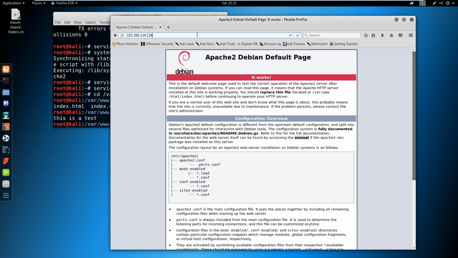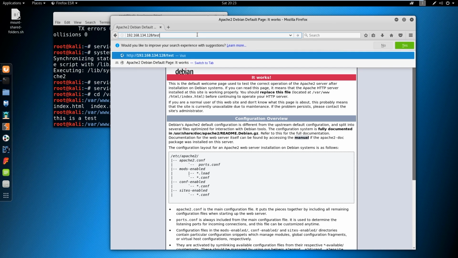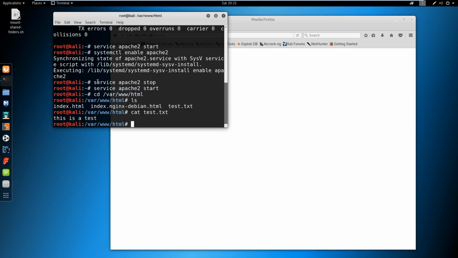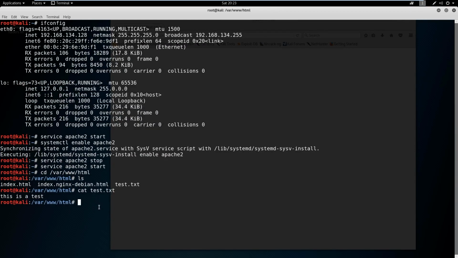So if you come in here and you say test.txt, you can see that this is a test. So when you're going to store any of your exploits or files on your web server, this is the location of where you're going to store it. Later on, we'll talk about using Python as a web server as well. So sometimes you run into issues with Apache where we can use Python, but we're not going to cover that right now. So the next thing we're going to cover is going to be SSH.